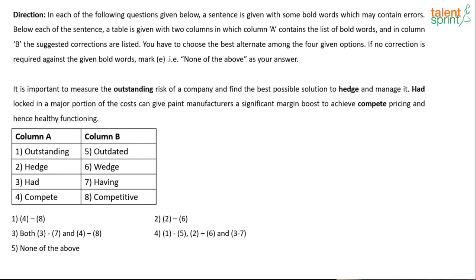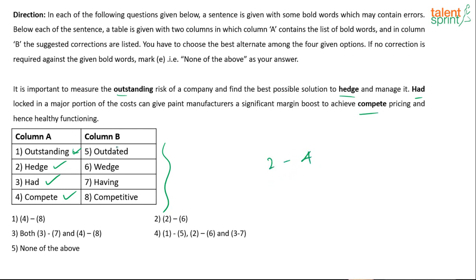So column A is the words that you see in bold over here. The words that you see in bold are all in column A, and the corrected version, if there is any correction required, it is in column B. All right. You have to choose the best alternate among the 4 given options. If no correction is required against the given bold words, mark E, none of the above as your answer. Okay, so if there are any corrections required, you are supposed to make the correction and then mark that as your answer, that you're changing it from 2 to probably 4 or something like that, or 2 to 5.